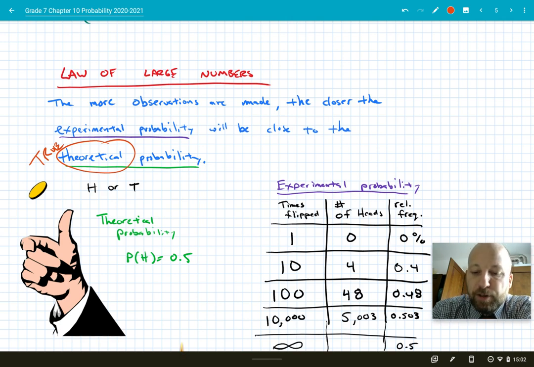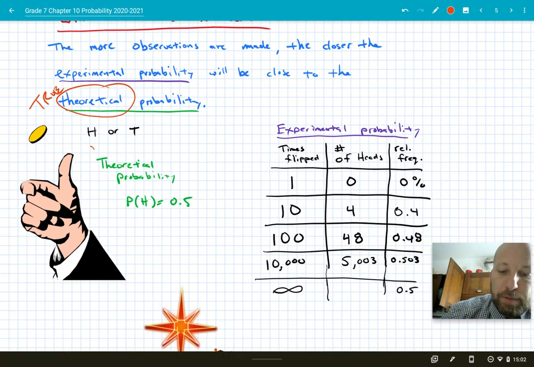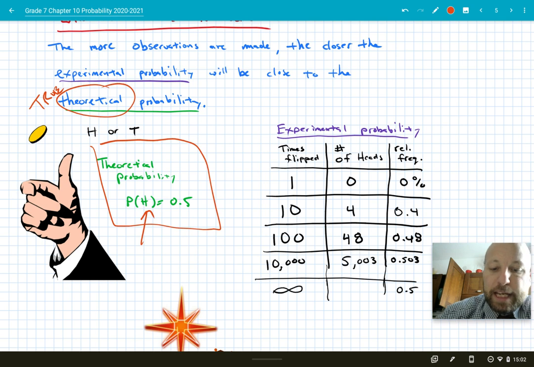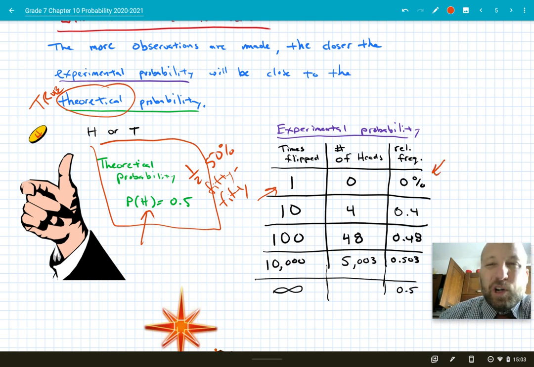So, for example, let's just take an easy one, heads or tails again. We know the theoretical probability or the true probability of flipping a heads is going to be 1/2, 0.5, right? 1/2, 50%, 50-50, however you want to say it, okay? That exists, 50-50. Now, let's just say I flip a coin once and I get a tails. What percentage of my flips were heads? 0. Is 0 close to 50? No. It's as far away from 50% as you could be.